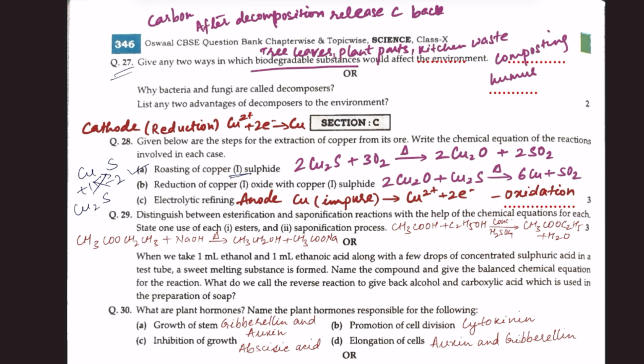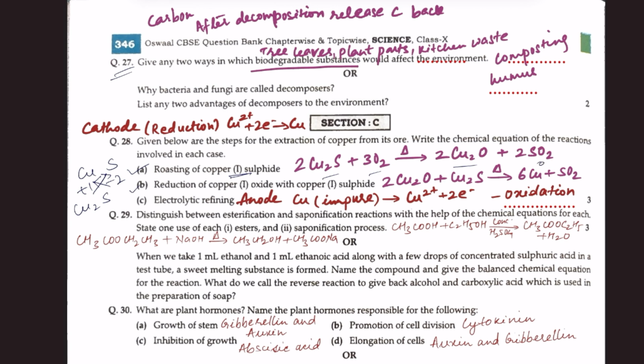Roasting means heating in sufficient supply of air. So the equation becomes 2 moles of Cu2S plus 3 moles of oxygen on heating gives 2 moles of Cu2O, that is cuprous oxide, plus sulfur dioxide gas. B part, reduction of copper 1 oxide with copper 1 sulfide. Cu2O and Cu2S on heating form copper and sulfur dioxide. This is known as self-reduction of copper. Here copper is reduced from +1 oxidation state to 0 oxidation state.